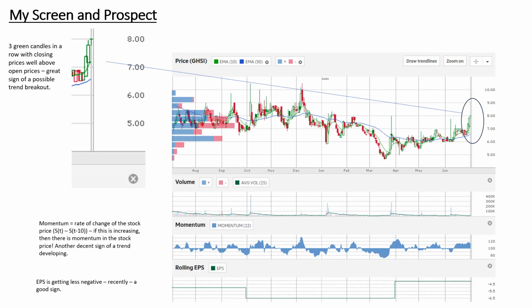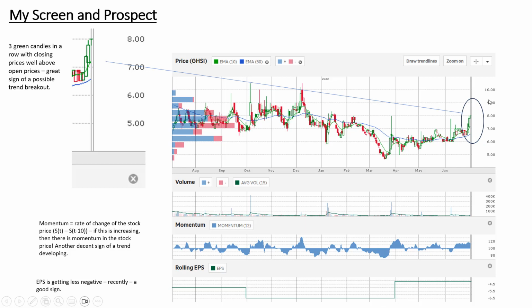This is what their price chart looks like. It looked pretty appealing to me. It looks like they're getting ready to break out on a positive trend. Okay, so the indicators I used to determine that this is a stock I want to buy, I used the momentum indicator. I used the rolling EPS. This is showing me that earnings is getting less negative. Yes, they're losing money, but at a lesser rate.